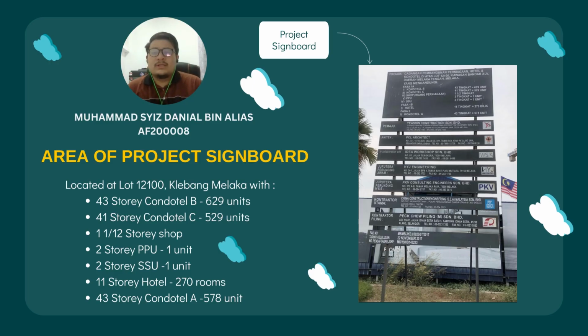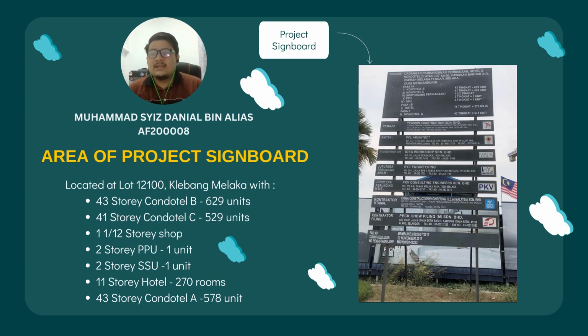So this is our project signboard, which is located at Lot 12100 Klebang, Melaka, with a three-phase project. The first phase consists of 43-story Condotel B with 629 units and 41-story Condotel C with 529 units, a 1.5-story shop, a 2-story Pencawang Pembahagian Utama or PPU, 1 unit, and a 2-story main switching station, SSU, 1 unit.